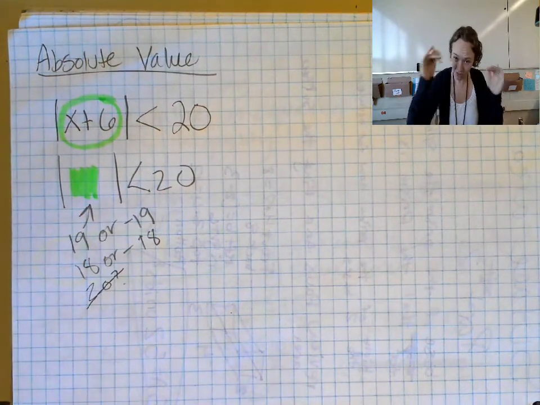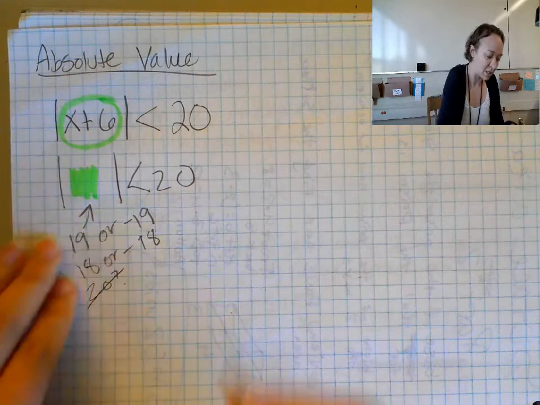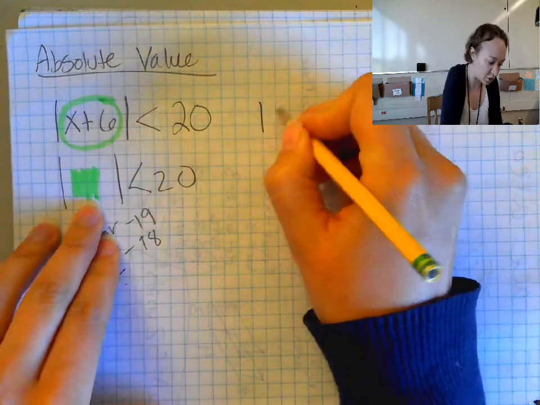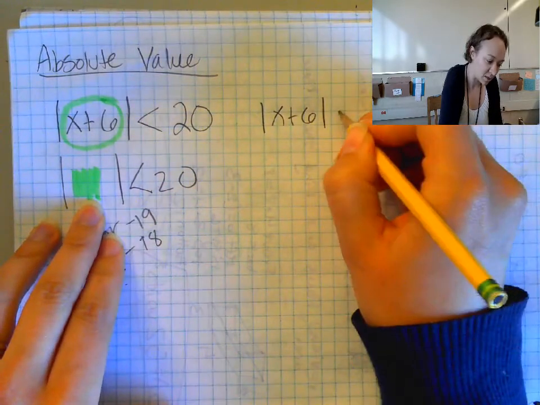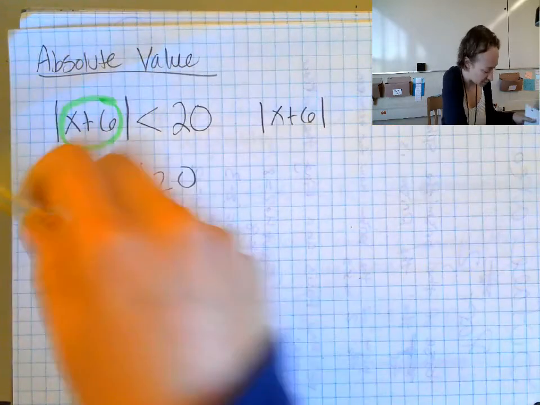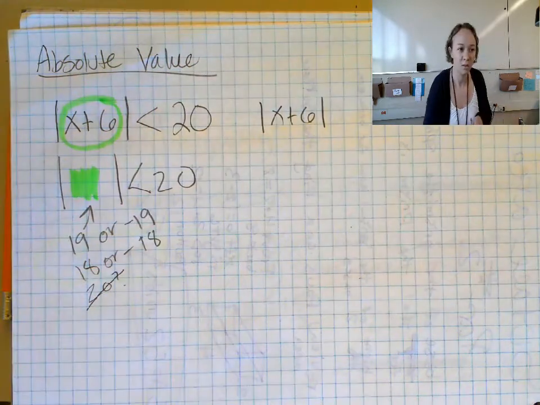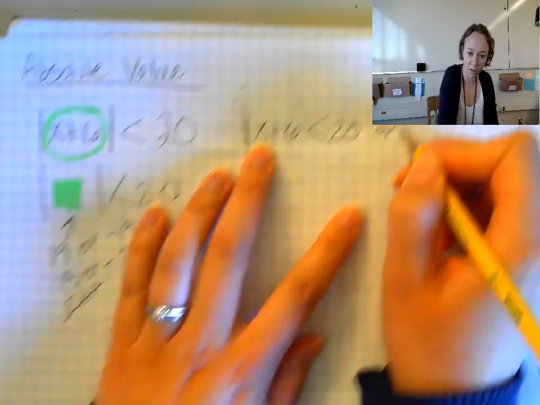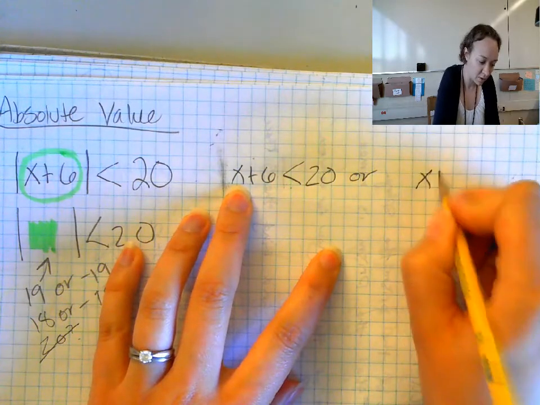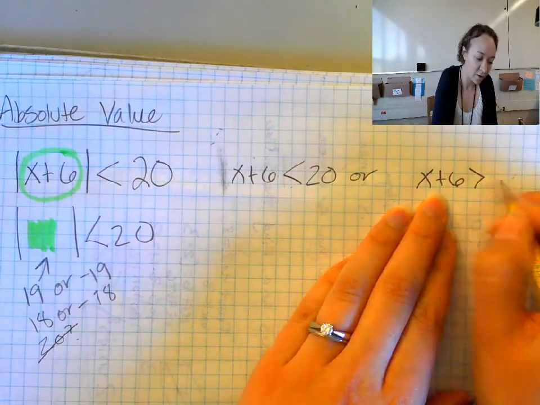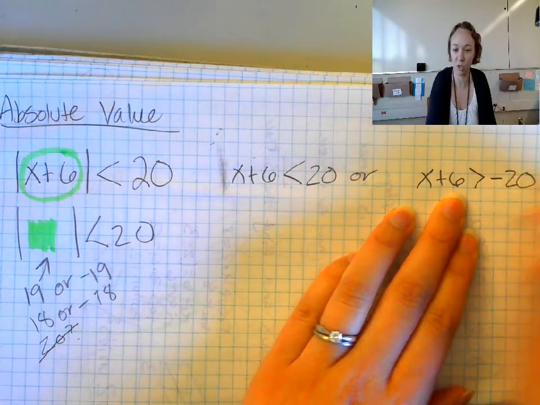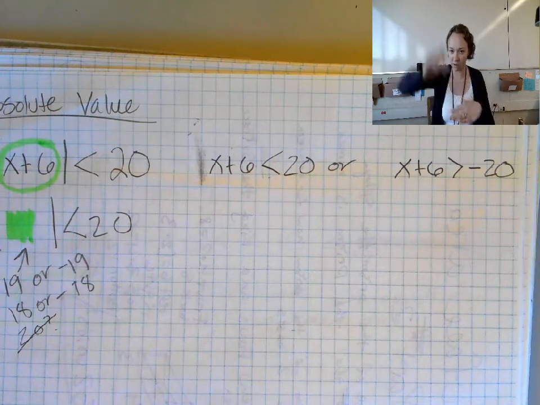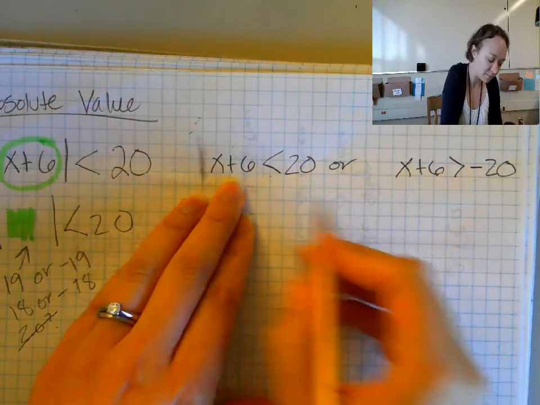So I'm going to split this into two inequalities like I did before. At this point I'm taking away the absolute value signs. So I'm saying that the stuff, x plus 6, must be less than 20, or the stuff must be greater than negative 20, right? Because numbers greater than negative 20 are like negative 19, negative 18, negative 17. They're stuff that's above it on a number line. And then I solve both of these.